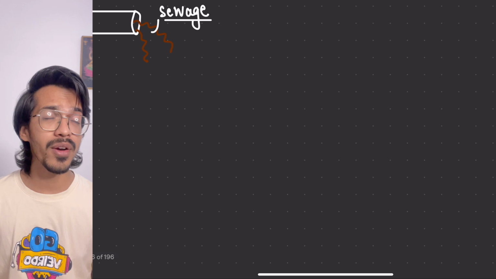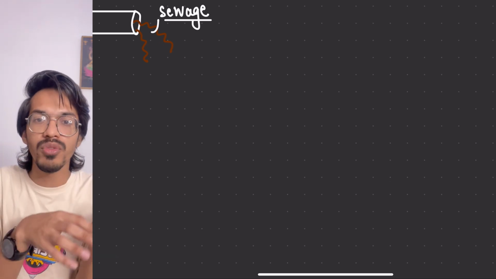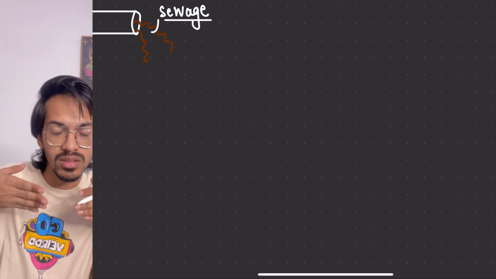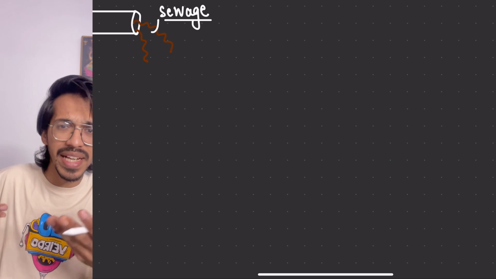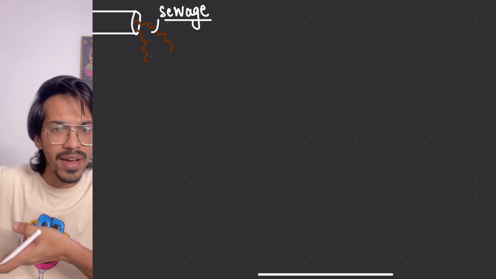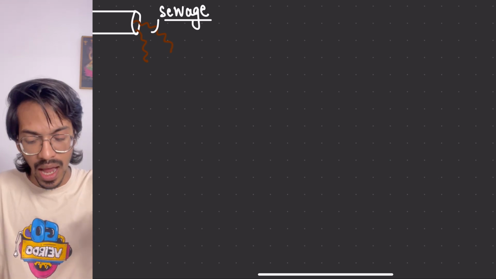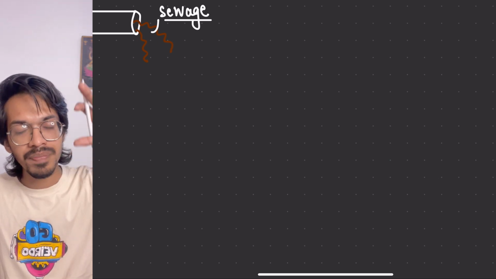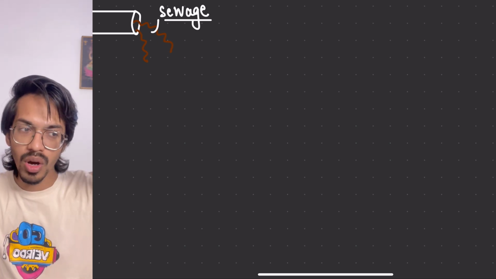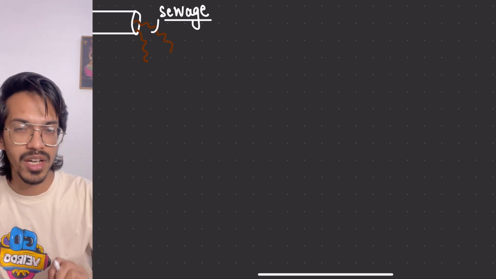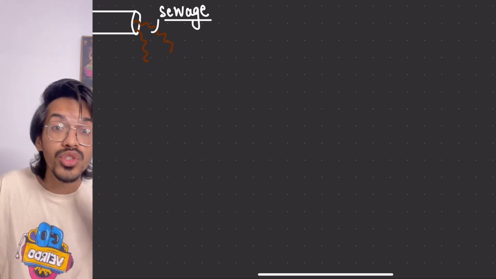So what is sewage? I hope you all know that sewage is all the waste in liquid form. In an Indian society, we have a small narrow stream passing outside from our house or colony, and it is being dumped into a tank or the sewage treatment plant, or if not, then directly into the river. Normally we are not doing it to the river, so sewage is going through proper processing in the majority of cities.